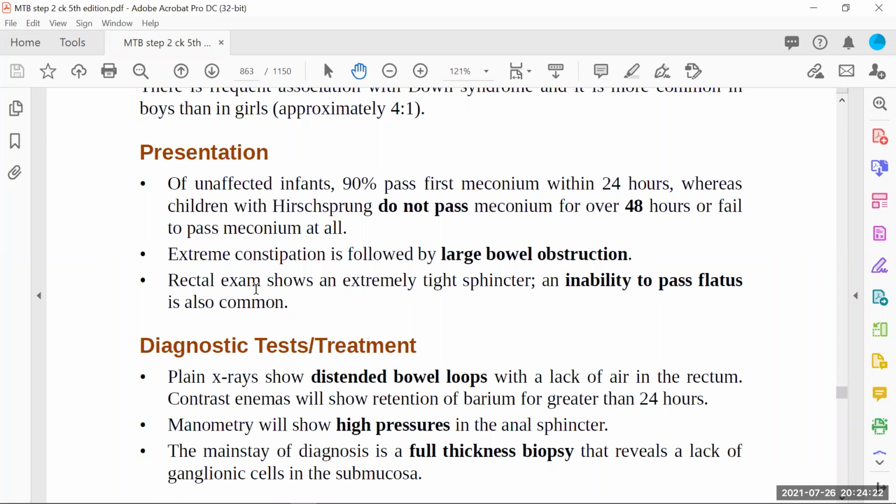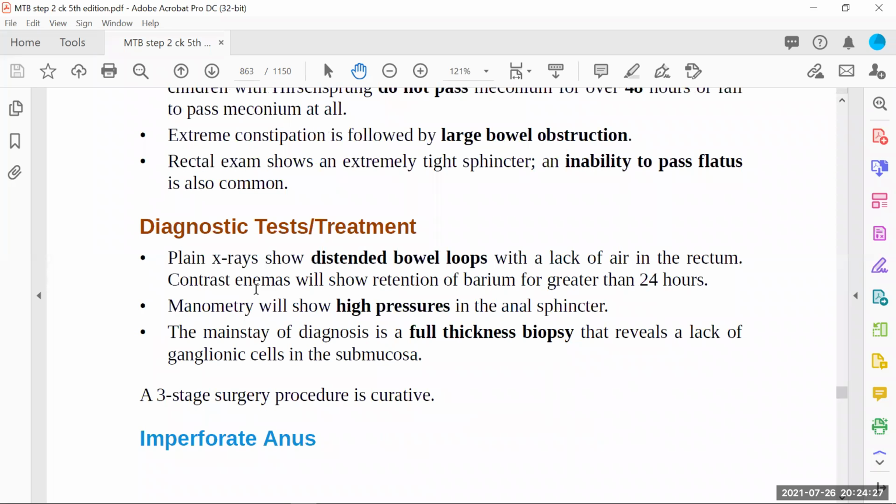So that's called end-to-end anastomosis. So how are we going to diagnose this one? Of course, we'll go for the plain X-ray. We will see distended bowel loops. That will give you a clue that the bowel is actually accumulating stool inside, and there is no peristalsis. That's why the stool is not going out.